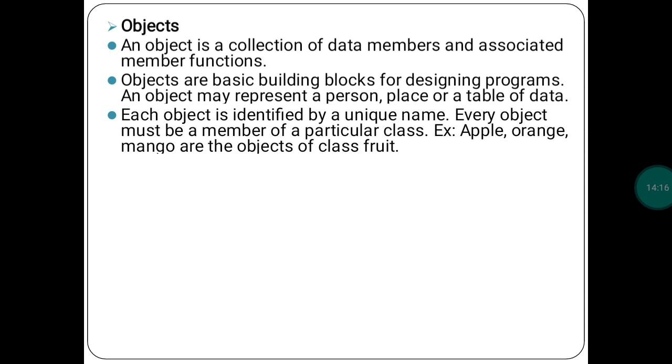Okay. For example, now see here: apple, orange, mango are the objects of a class fruit. Fruit is one class. In that, apple is one object, orange is also an object, mango is also one object. So apple, orange, mango are the objects of the fruit class. In that class we are having some objects. Which are those? It may be apple, orange, or mango.